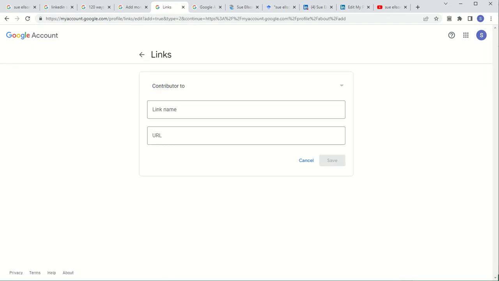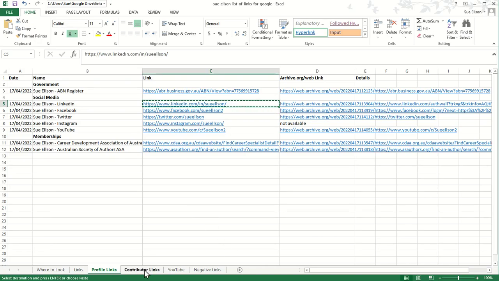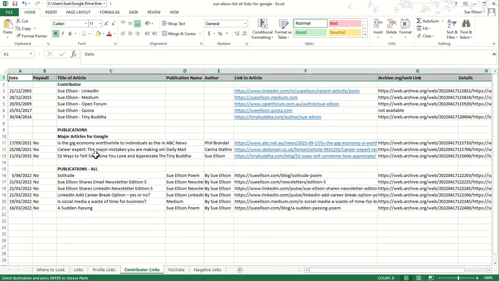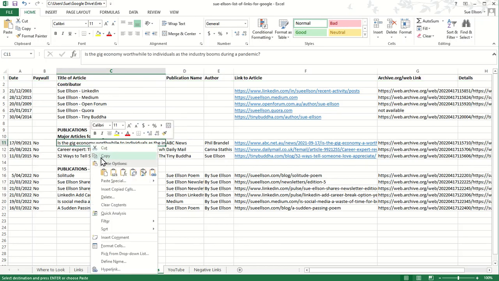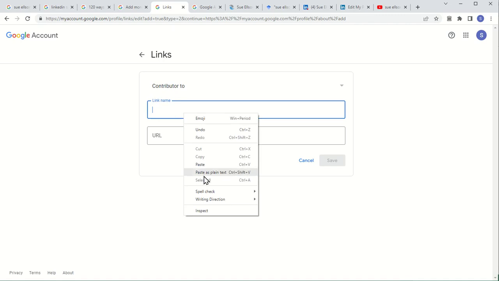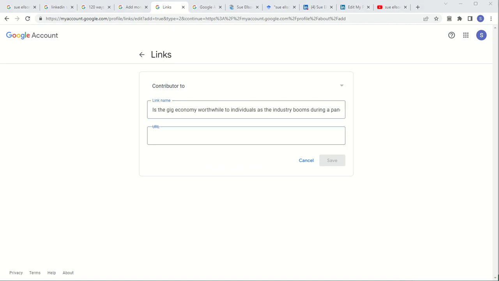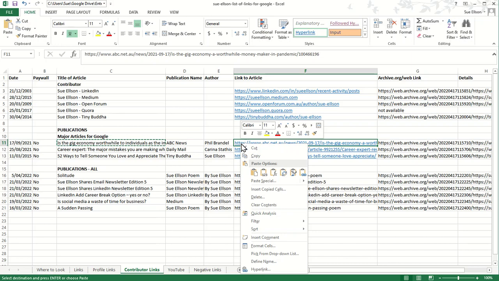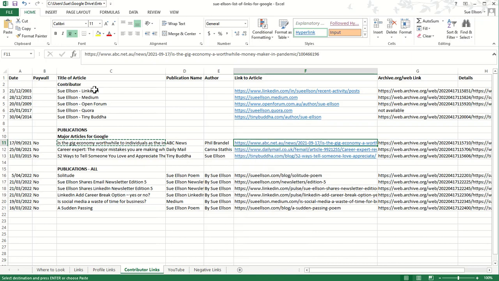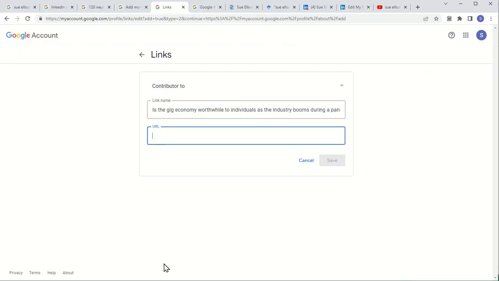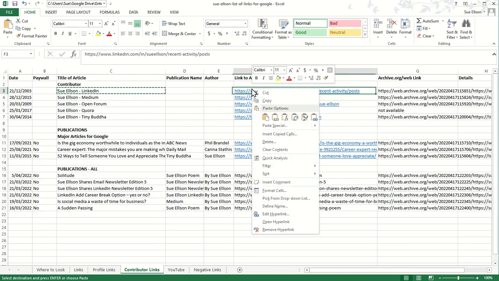So this time we'll add in a contributor link. So we'll go back to the contributor links page, and let's put this major article in. So we'll copy the title, and then we'll put in the URL. Oh, in fact, it would have probably been better if I did one of those, actually. No, let's change that. So we'll say this one again. We might as well do it in the order I put them in the spreadsheet. And then that link.